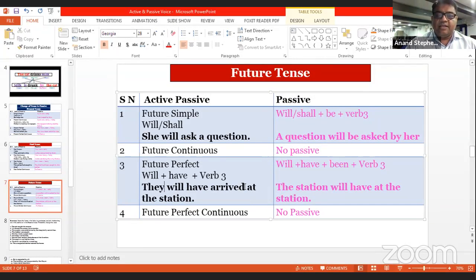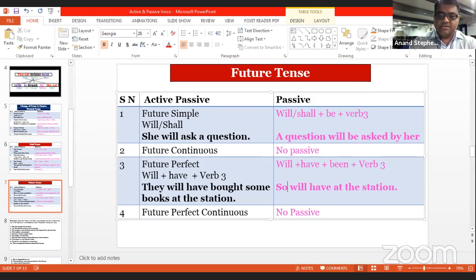They will have bought some mangoes, some books at the station. Now we have the subject and the object, which can become subject here.